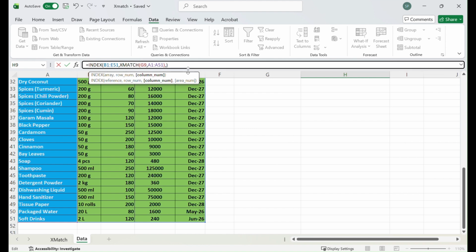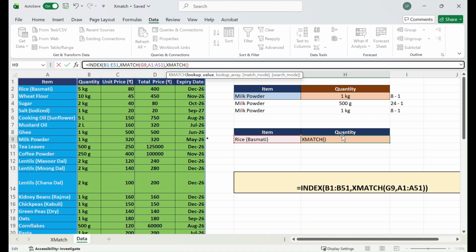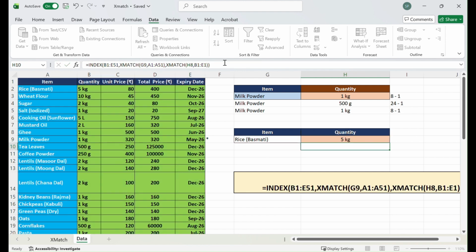We need the column number as well, right? So for that, another XMatch. In this case, we are trying to find the column with the column name. So we are matching this from here, where we have the column names, B1 to E1. This is what is going to give us the column number.